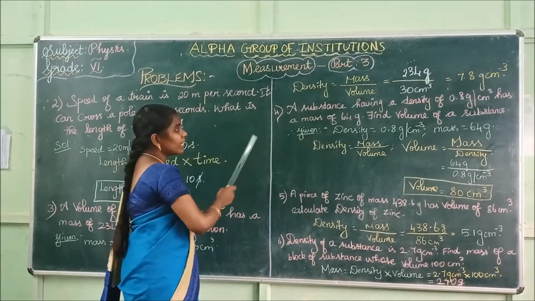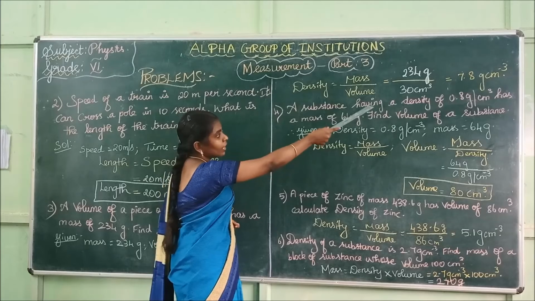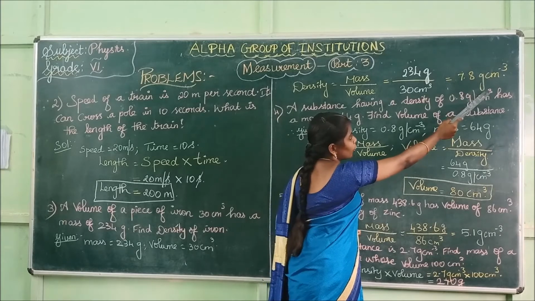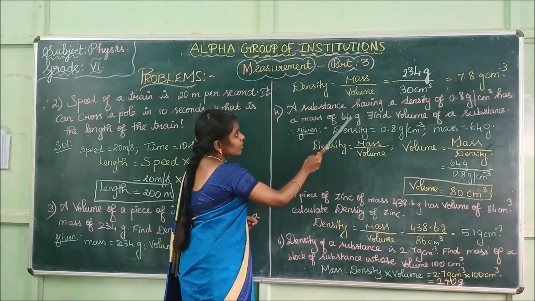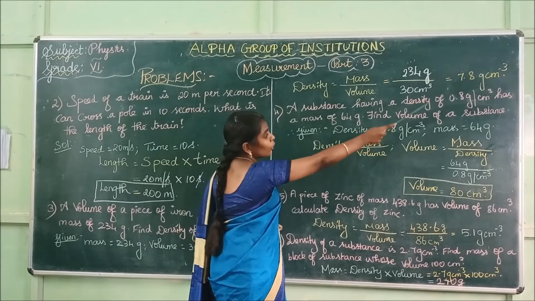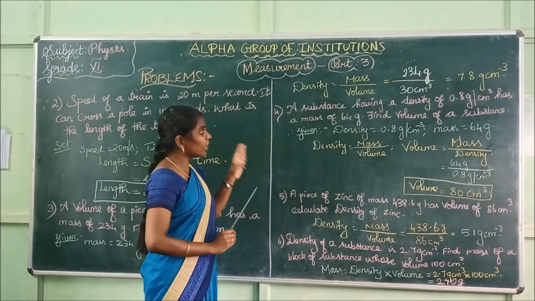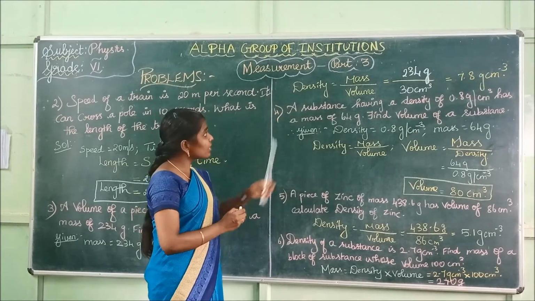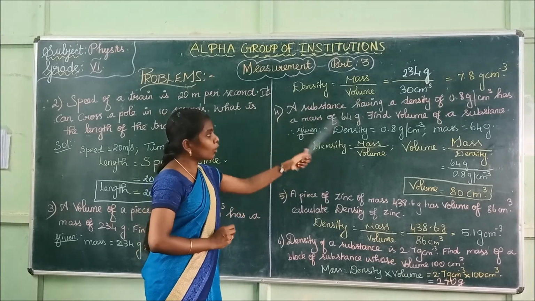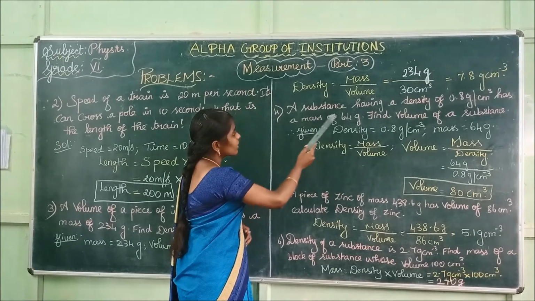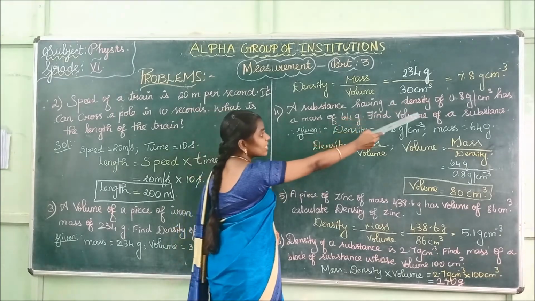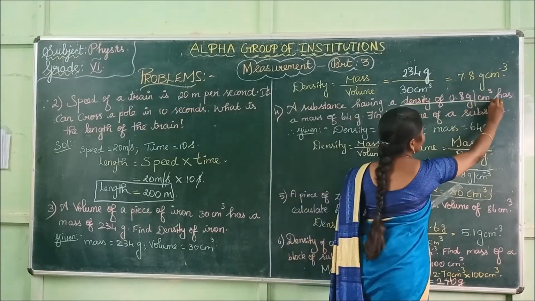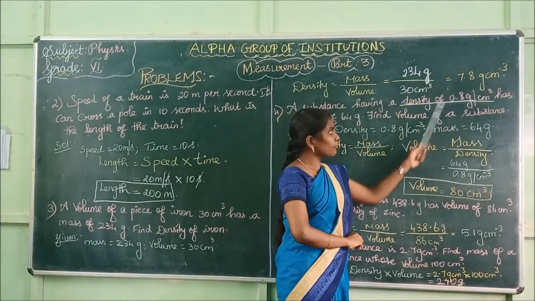We shall go for the next problem. A substance having a density of 0.8 gram per centimeter cube has a mass of 64 gram. Find the volume of the substance. In this problem, they are asking us to find the volume. Last problem, they asked us to find the density. From this density formula, we have to find the volume. I'll read the question again. A substance having a density value is given here, density of 0.8 gram per centimeter cube.